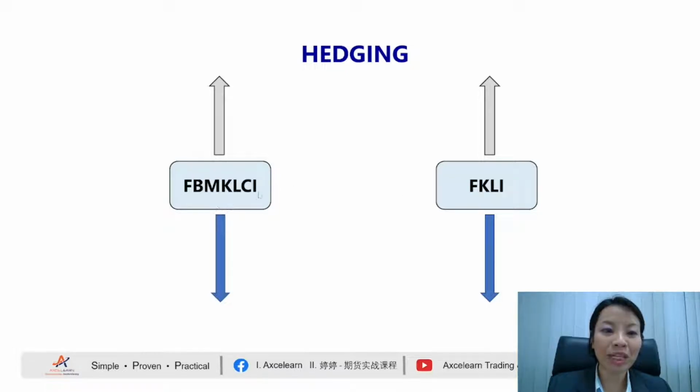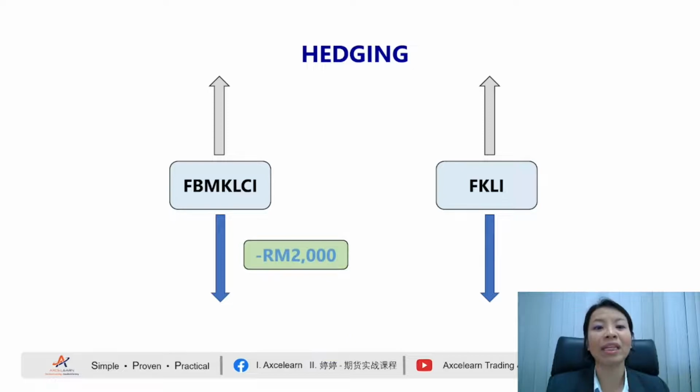When the FBM KLCI is moving higher, meaning your stocks are doing well, you're going to have profit. But what if the FBM KLCI experiences a downtrend market? I repeat, what if the FBM KLCI experiences a downtrend market? Then what's going to happen? You're going to suffer losses in your stocks. Am I correct? For example, I put a very small amount of money. Let's say you suffered 2,000.